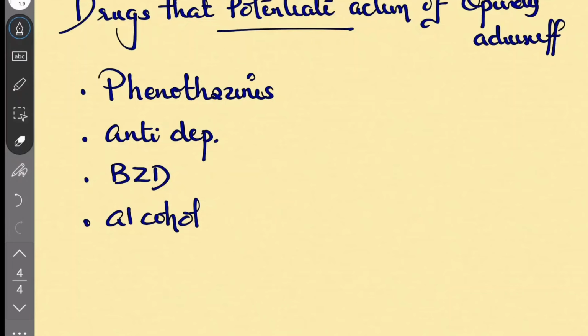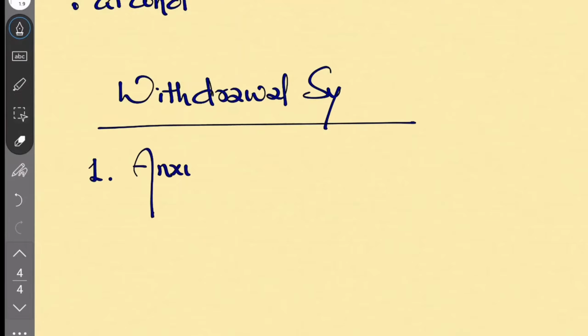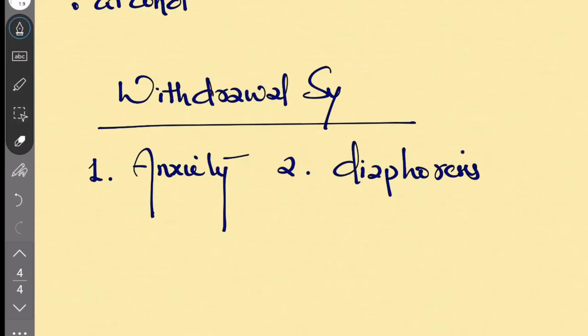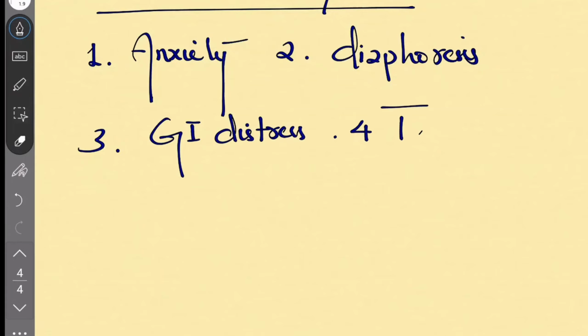Tolerance develops with chronic use and coincides with the development of physical dependence, which is characterized by withdrawal syndrome. In withdrawal syndrome, there is anxiety, diaphoresis, that is sweating, then GI distress, and temperature instability. When the drug is stopped abruptly, these occur.